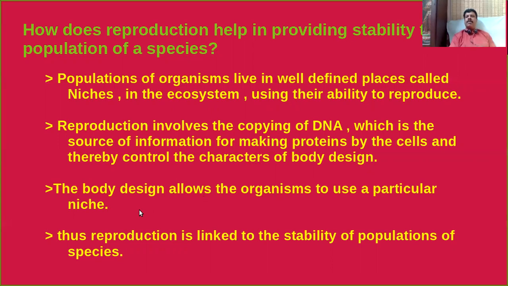Yes or no? For example, in case of a fish, because of their body design, they are able to swim in water, isn't it? So when you consider a fish, they have a specific body design. That's why they are able to use that particular niche. That means reproduction is linked to the stability of a population of a species. Why? Because reproduction plays an important role in maintaining the characteristic features, I mean the body design. In this way, we can conclude that the reproduction process helps in providing stability to a population of a species.